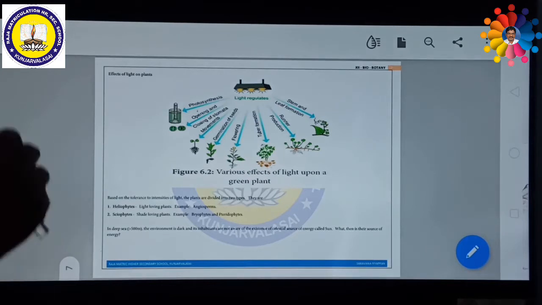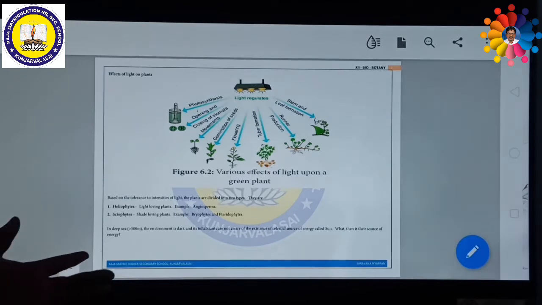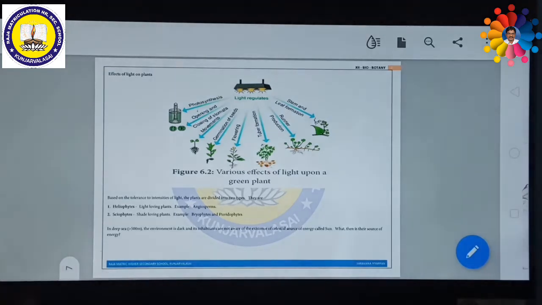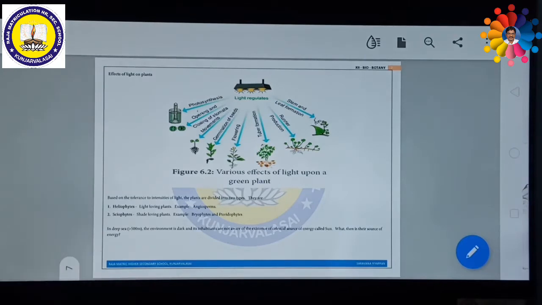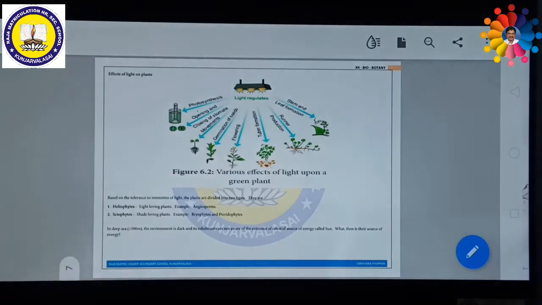Some plants can survive a wide range of fluctuation of light. On the other hand, some other plants cannot survive a vast fluctuation of light. For example, heliophytes. Phytes means plants, helio means sun. That means some plants love light, so they are light loving plants. For example, all the angiosperms are light loving plants.